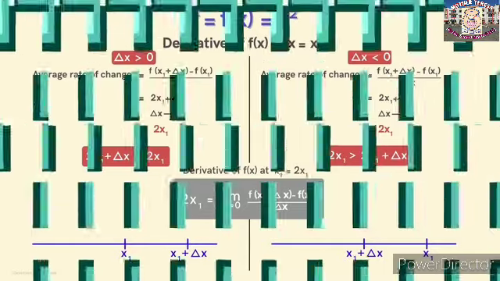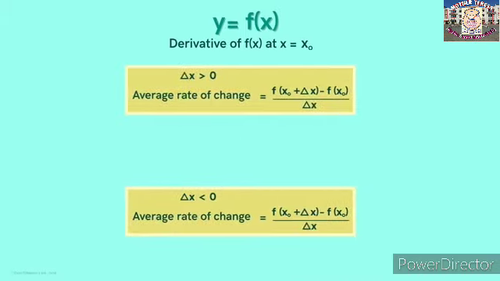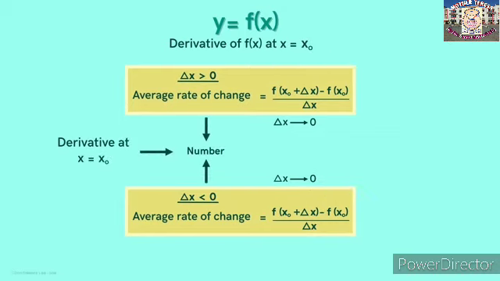So we see that to find the derivative of a function at a particular value of x, we have to find the average rate in 2 cases. When delta x is greater than 0 and when delta x is less than 0. Now when delta x tends to 0, if both these average rates approach the same number, then that number is the derivative of the function at that particular value of x.